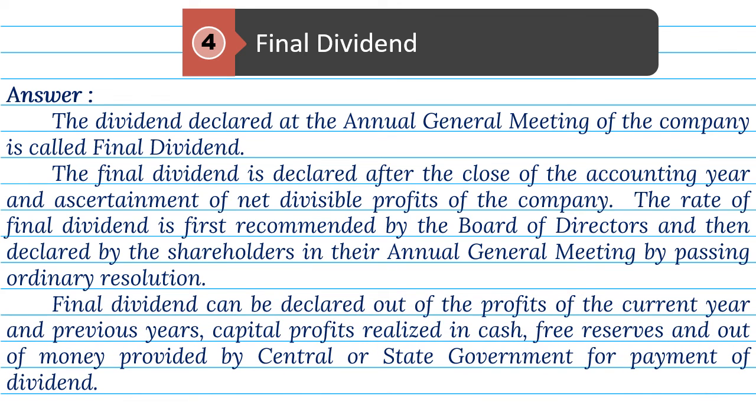Final dividend can be declared out of the profits of the current year and previous years, capital profits realized in cash, free reserves, and out of money provided by central or state government for payment of dividend.